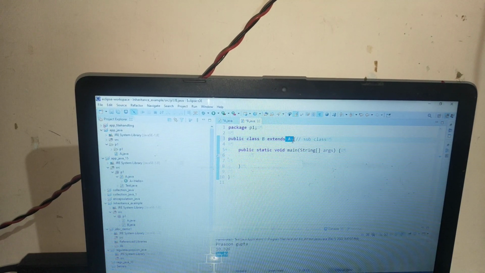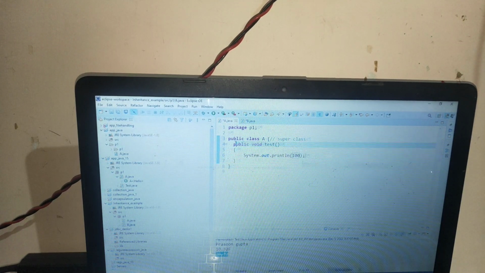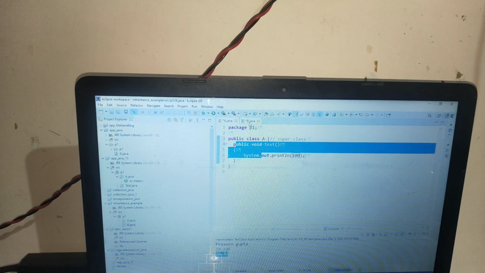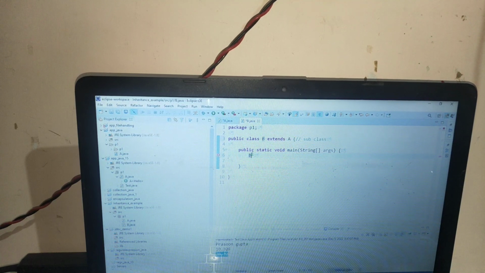I am inheriting class A's member, so I write class A after extends. With the help of extends, I have already inherited that member in this subclass. Second step, I just call this method to print the value 100.